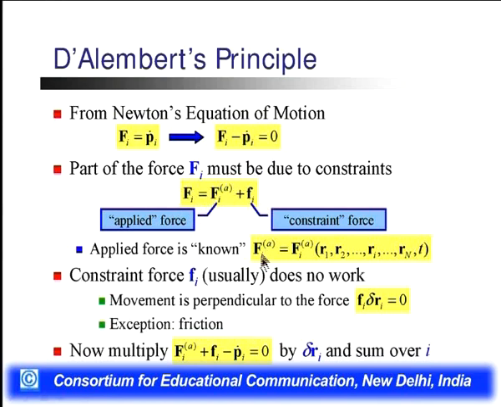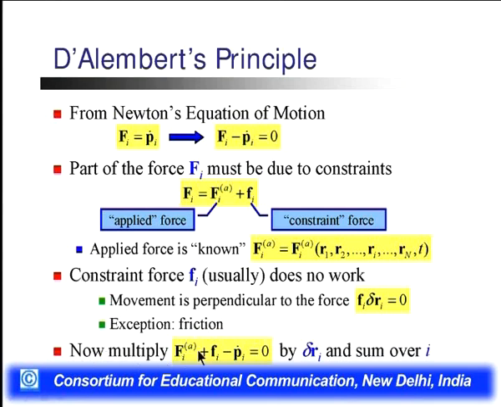The applied force we can define as Fia equal to Fia of R1, R2, Ri, Rn, t. These are the ordinary coordinates that define the applied forces, but the constraint forces fi usually do not work. Their movement is perpendicular to the force. That's why fi del Ri, the virtual displacement, is equal to 0. The exception is friction, which produces a constraint in the movement of the particle.